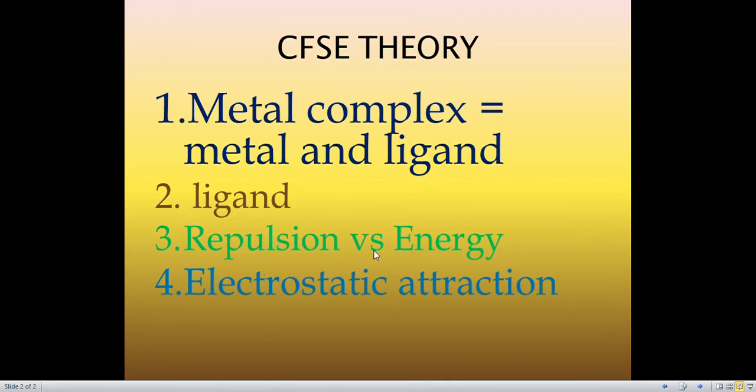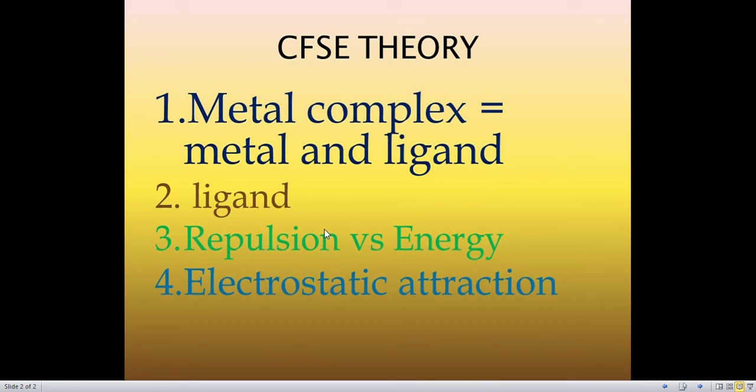Because metal ions contain electrons, and the ligand pointing towards the metal ion also has electrons. Electrons versus electrons, negative versus negative, there will be repulsions. So in the metal there are electrons, and in the ligand there are electrons, so there will be repulsions.